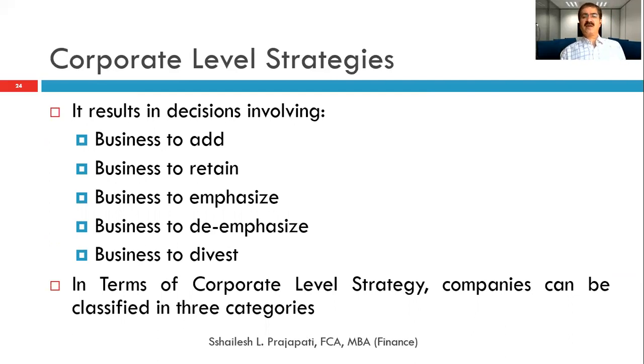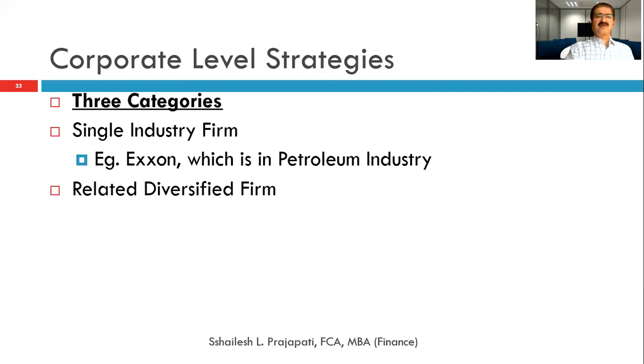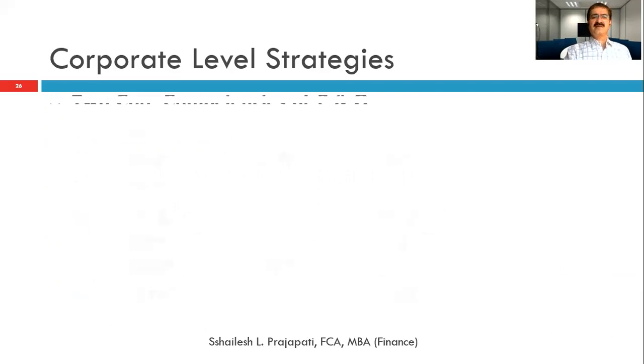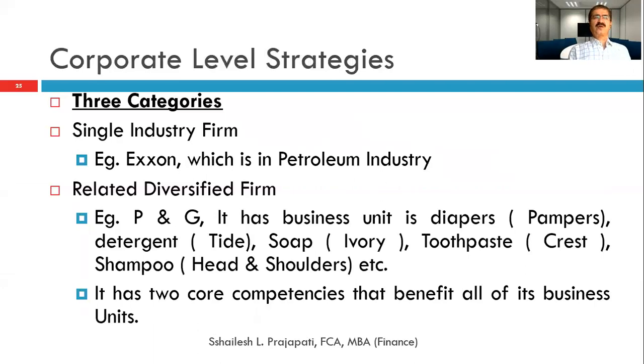In terms of the corporate level strategy, companies can be classified into three categories. One is the single industry firm, second is the related diversified firm, and third is the unrelated diversified firm. Let us take one single industry firm, for example Exxon, which is in the petroleum industry, where the strategy will be to survive, sustain this particular business and grow it.